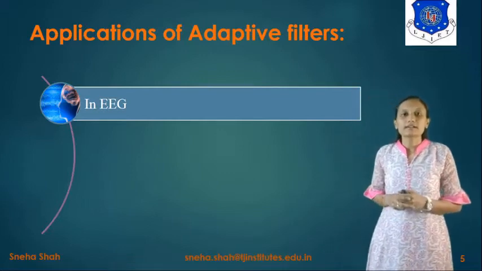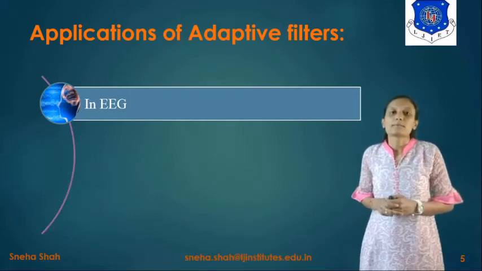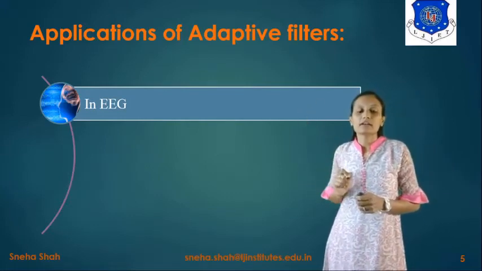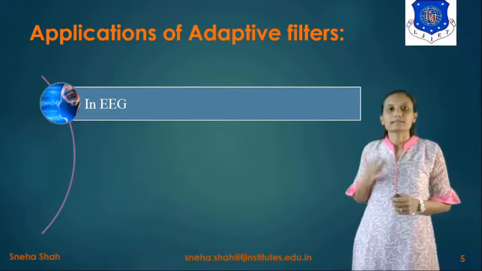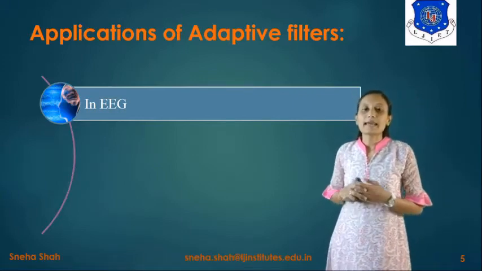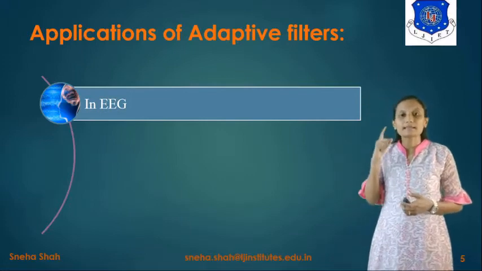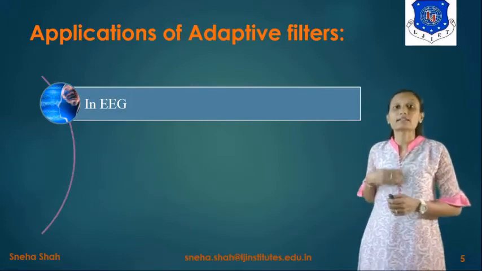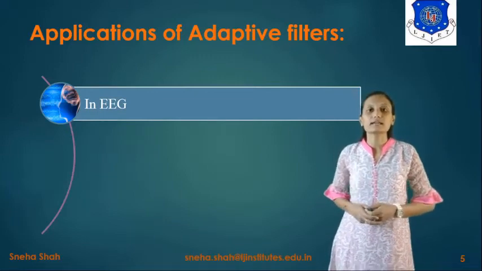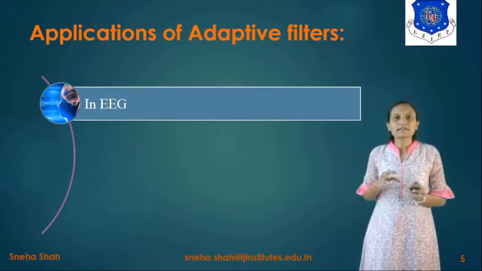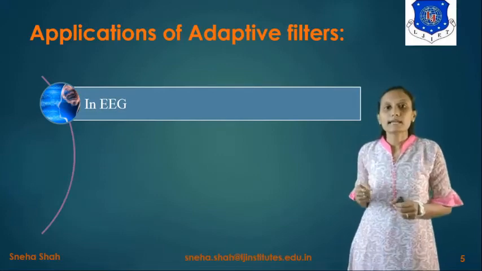This kind of noise can be removed by using this adaptive filter, so that we can get only the signals of the brain. If there is any improvement in the brain signal, then and only then it will give you the response, otherwise it will not. So basically we differentiate two types of signal.